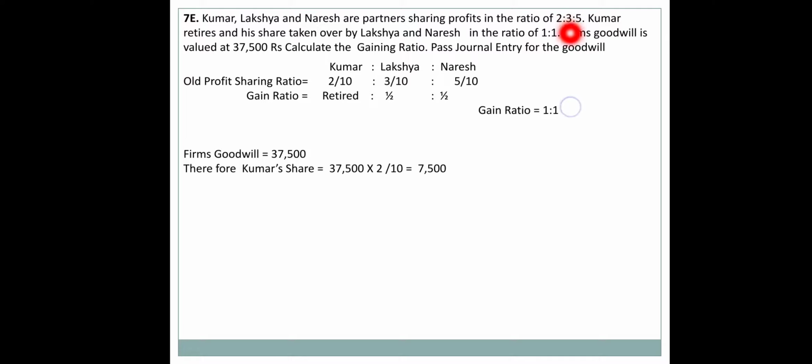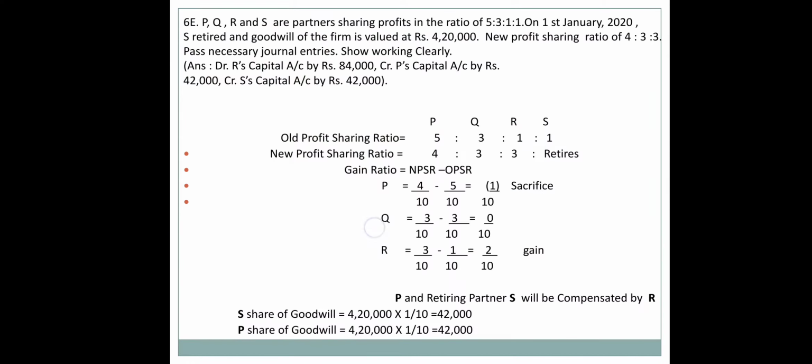So we have to first find out that only. Here, is the new profit sharing ratio given? No. Is the old profit sharing ratio available? Yes. And Kumar retired and his share is taken over by Lakshya and Naresh in 1:1. So we can easily understand that the retired partner's share will be taken in the 1:1 gain ratio.